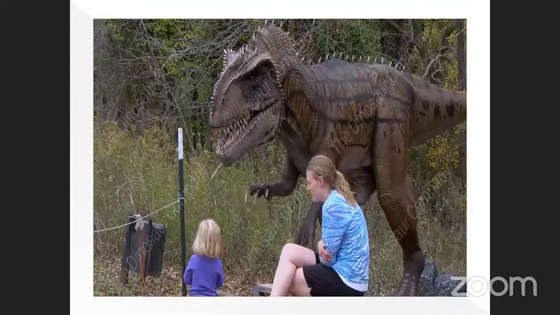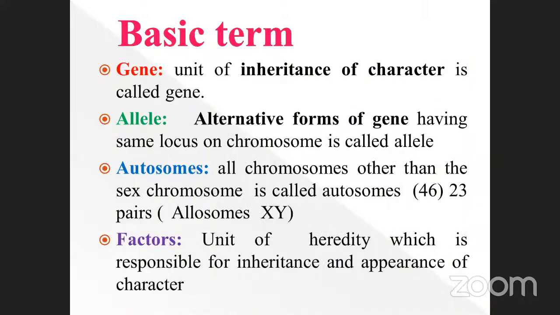So before that, we must know some basic terms. What are the basic terms we are going to discuss in this chapter? First one is called a gene. Very, very important one. What is meant by gene? It is nothing but the unit of inheritance of characters. Such a unit is called a gene. Already you know well what is meant by genetics. The science that deals with the study of genes is called genetics. But gene is a unit of inheritance.